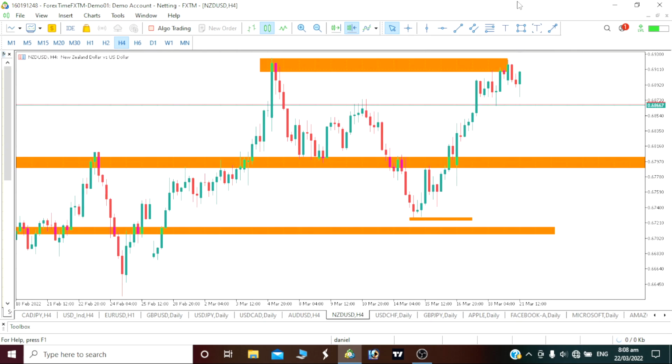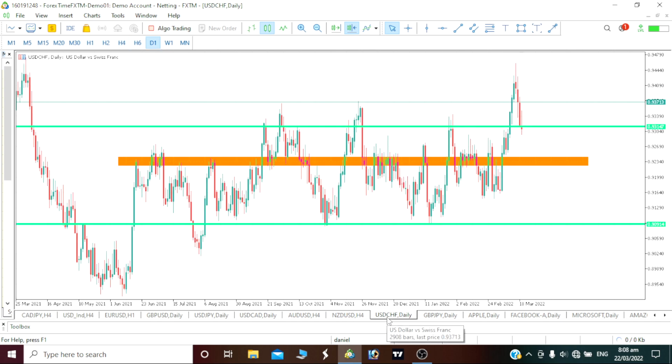So on our 4 hour time frame, let's see if our price will be able to break below this area, come back, retest, and see if we start having that continuous push down before you can say, okay, let us take our sell position on our New Zealand USD.